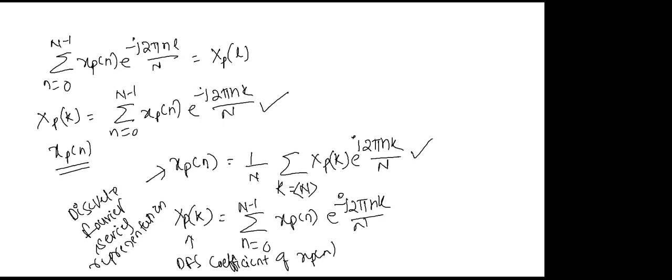Clear? So this is the discrete Fourier series representation of any periodic sequence xp[n]. I hope you people understand.